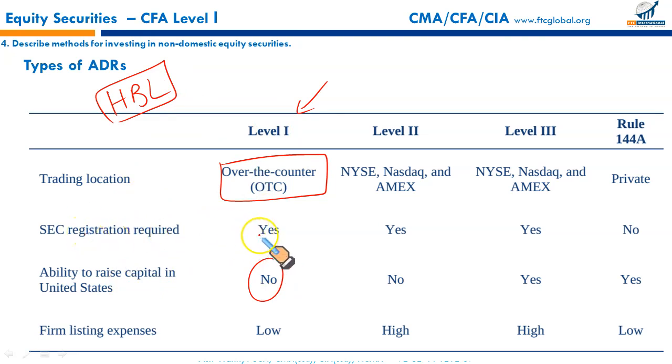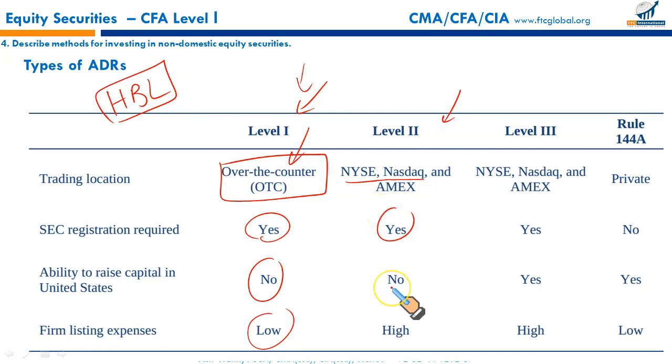Is SEC registration required? Yes. You need SEC registration before such ADRs are issued in the US. Listing expenses are low. So the US nationals can buy and sell such ADRs over the counter in the dealer market. Level 2 ADRs: trading location, regular stock exchanges, New York Stock Exchange, NASDAQ and other auction markets. SEC registration required? Yes.